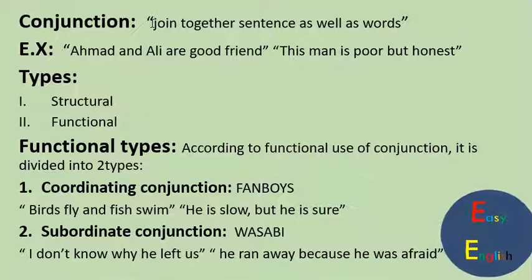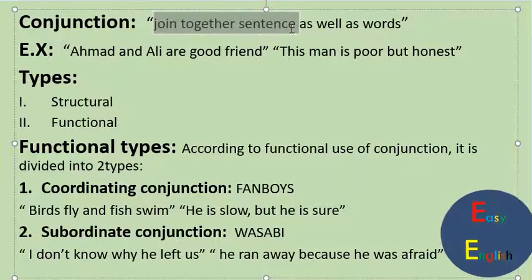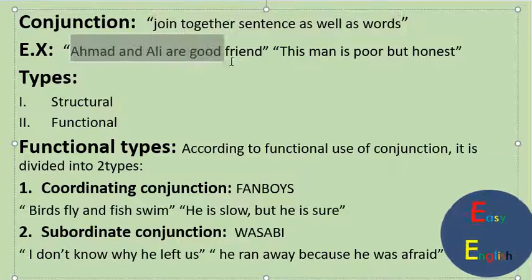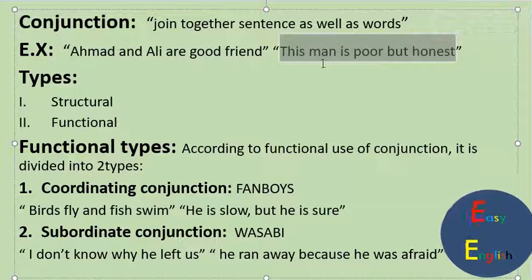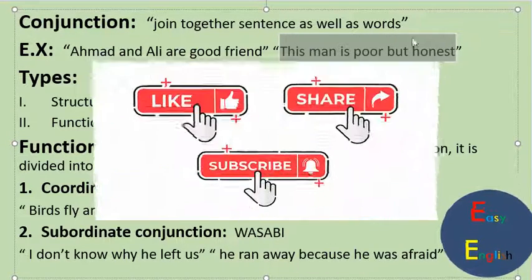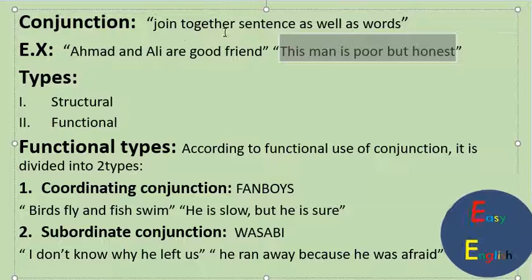Conjunction is the joining of words together, sentences as well as words, in which joining the words as well as sentences to each other to convey their meanings is called conjunction. For example, Ahmad and Ali are good friends. Here the word "and" used for joining the two words is called conjunction. And, this man is poor but honest. Here two statements are joined by the word "but" to convey the meaning, and using "but" to join these two statements to each other is called conjunction.